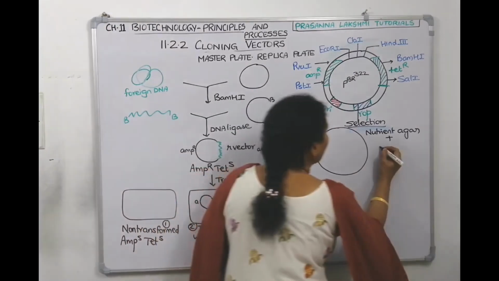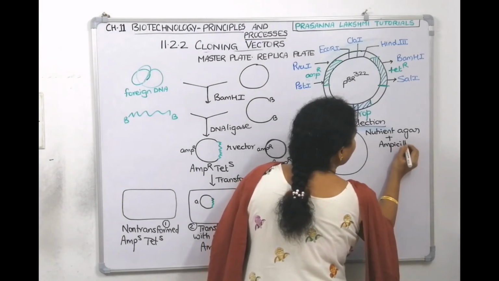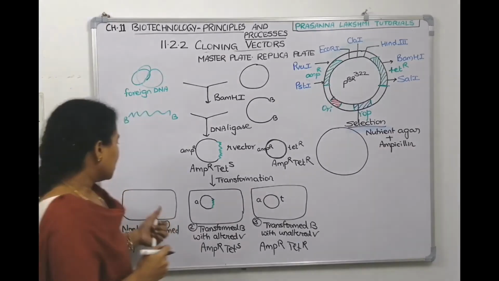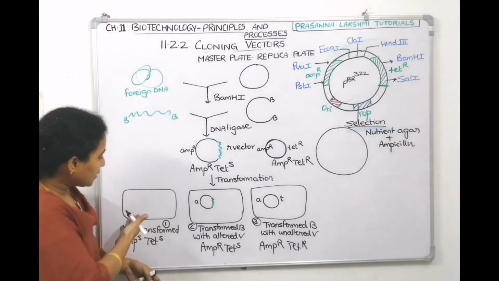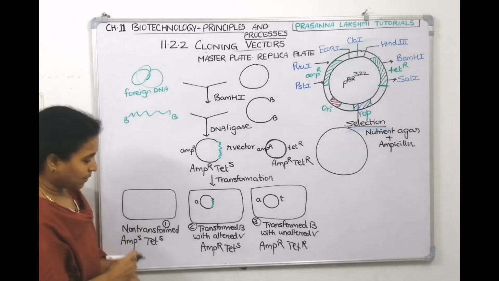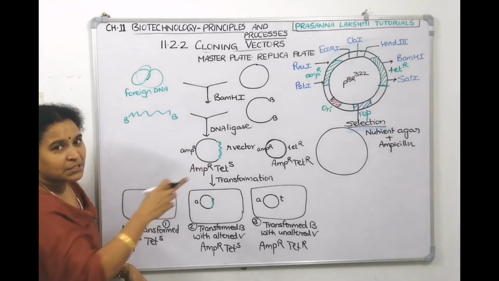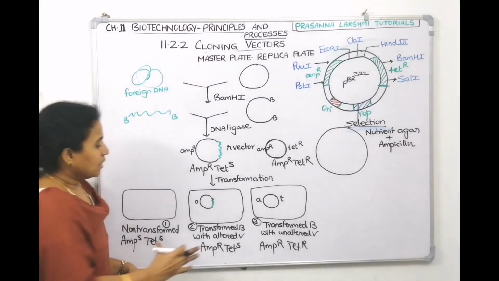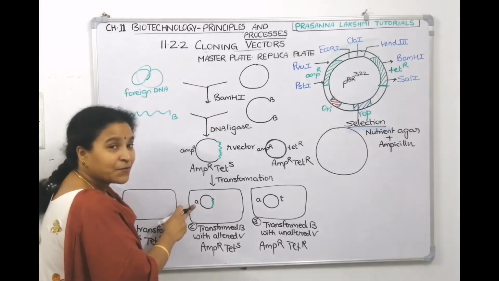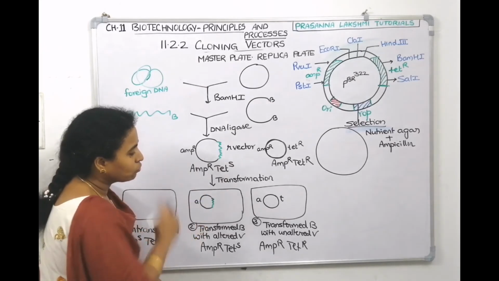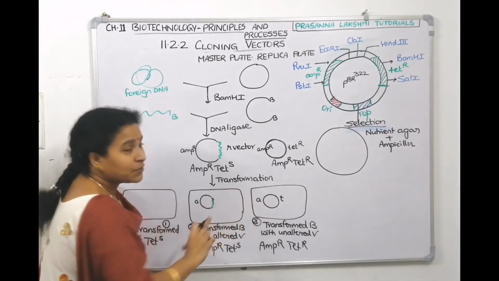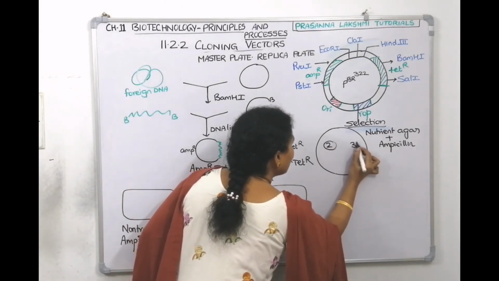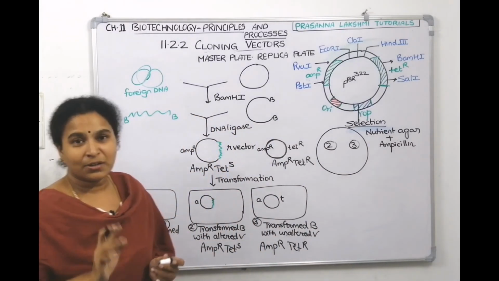Which antibiotic do we need to add? Ampicillin antibiotic we need to add. When we add ampicillin antibiotic, then what happens? Tell me. This bacteria, which does not have the ampicillin resistant gene marker, is it resistant or sensitive? Sensitive, no? If we give ampicillin, it will die. So will one grow there? The second bacteria has the ampicillin resistant gene, so it has an ability to grow. The third bacteria also has the ampicillin resistant gene and has an ability to grow. So 2 will grow, 3 will grow.